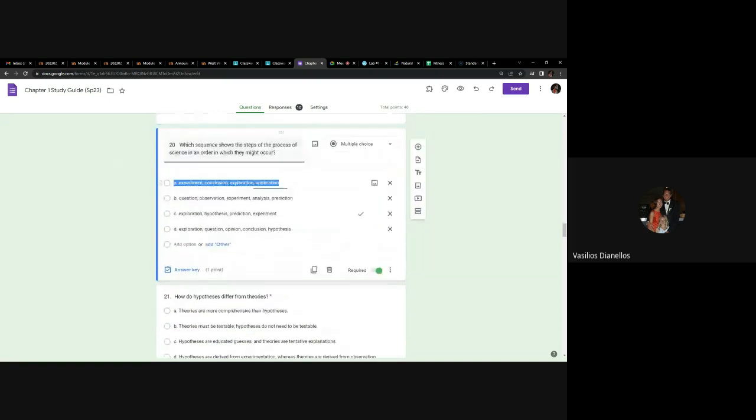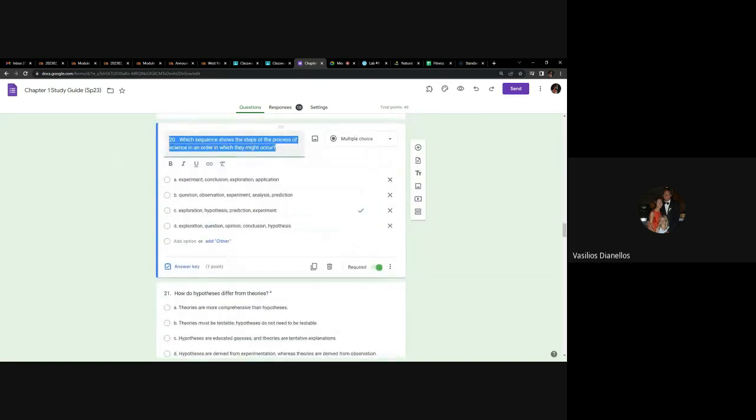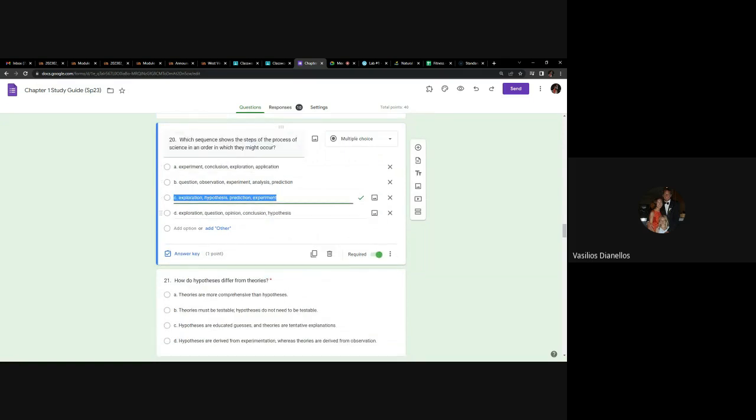All right, again, like I've said before, you need to know the order of the scientific method. Let's see, these both start with exploration. So it could be either one of these, exploration / observation is how it should be written. Then hypothesis, then prediction, then experiment. So that is a correct order. Let's see what we have here. Exploration, question. Oh, this is incorrect because of opinion and because conclusion comes before hypothesis. So the proper answer is C.